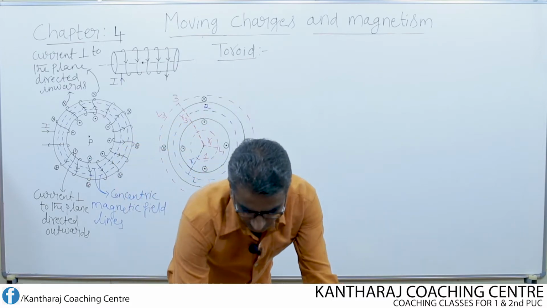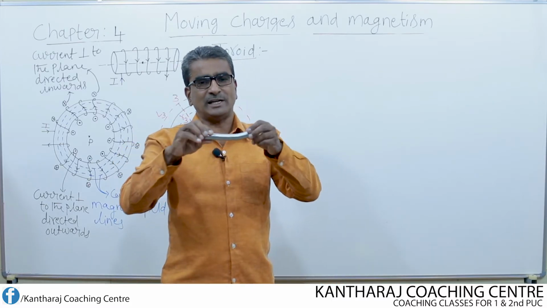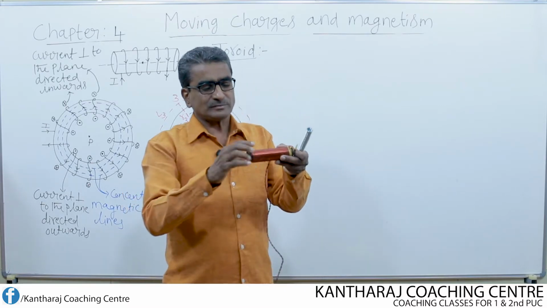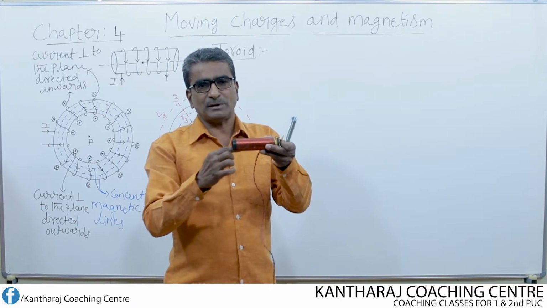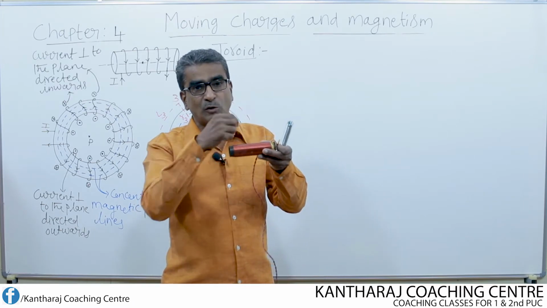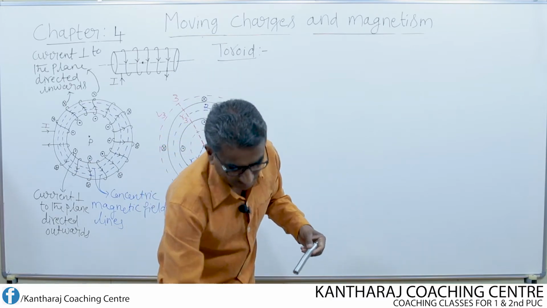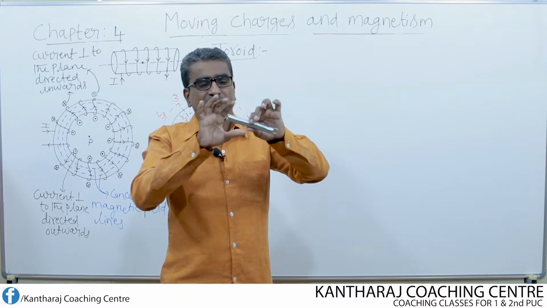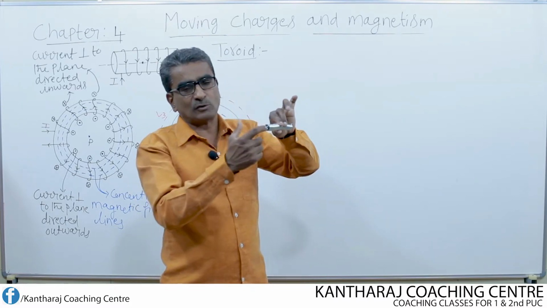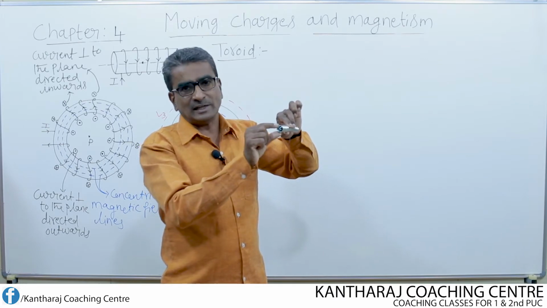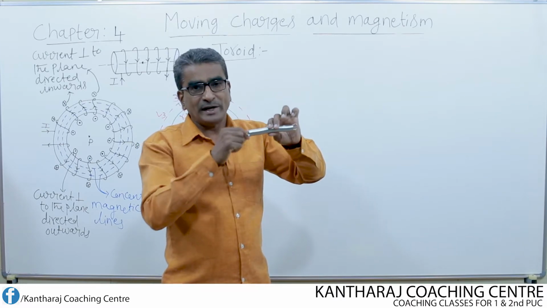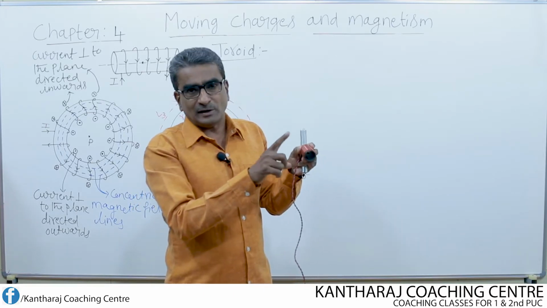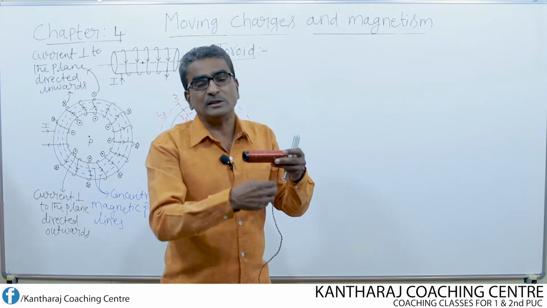Suppose I imagine this spring itself as a solenoid. The only difference is that here each turn is made up of copper wire. That means copper wire is wound in the form of a helix. Here steel wire is wound in the form of a helix. This also looks like a solenoid, but it is an air core solenoid. That means no magnetic tube is used to wind this steel wire in the form of a helix, whereas in this coil, copper wire is wound in the form of a helix over a non-magnetic tube.